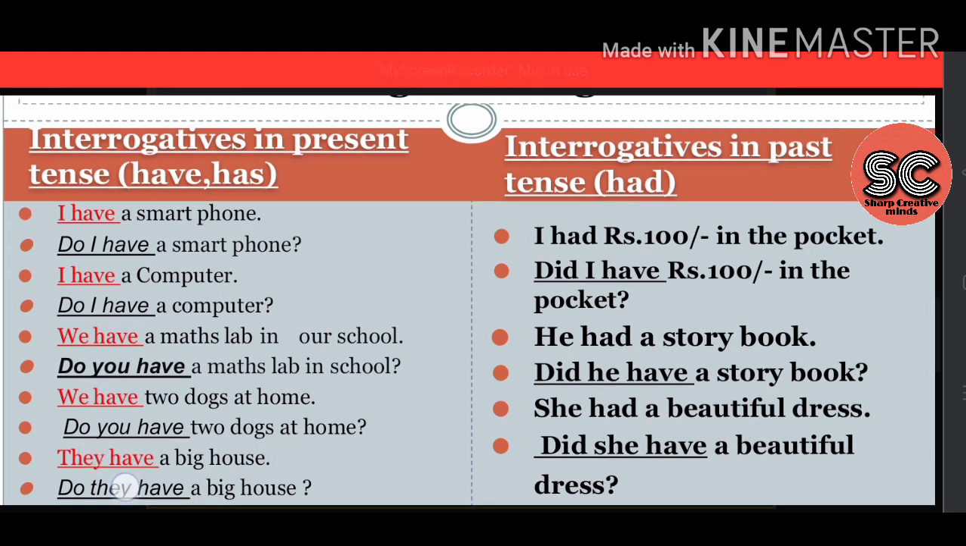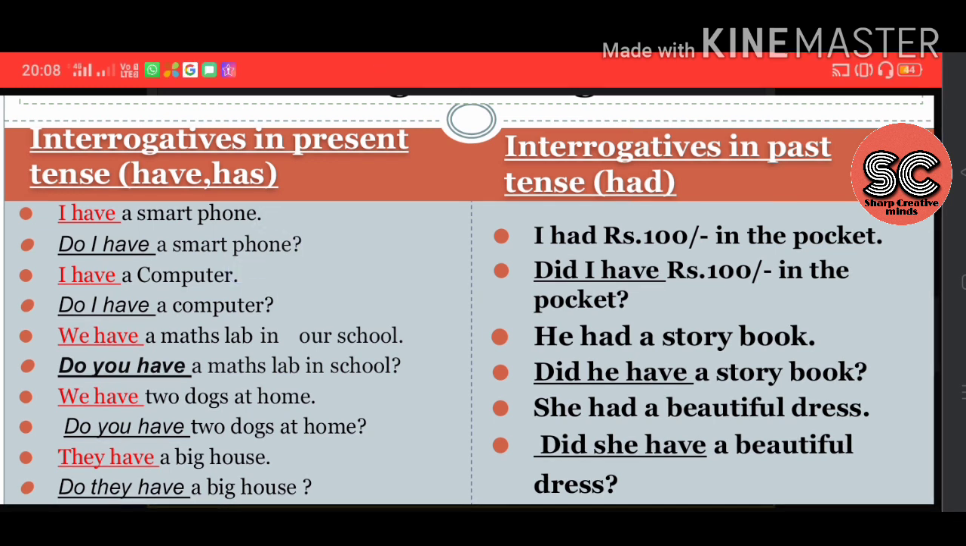So before they, we will add do. Do they have a big house? Yes or no, depending on the house. If they have a big house, you say yes. If they don't have, you'll say no. So such type of questions, we got the answers as yes or no.